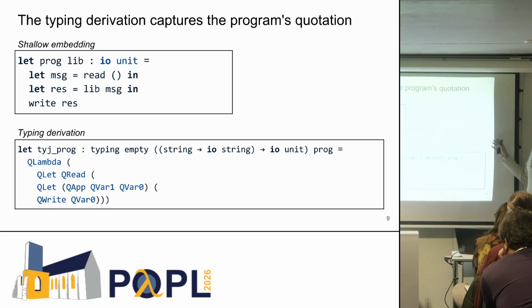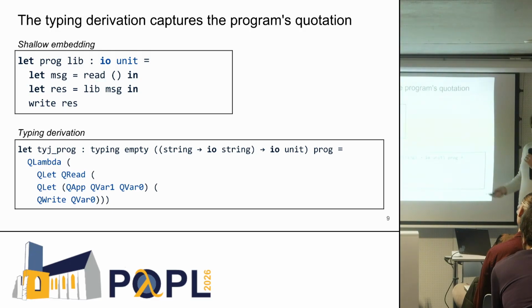And if F* is able to type check this, it means that it's the derivation of the program we want. What's important about this derivation is that it captures the program's quotation. If we look at this derivation, we can kind of see the syntax of the program. So this is why this is so useful, because now we can see this.